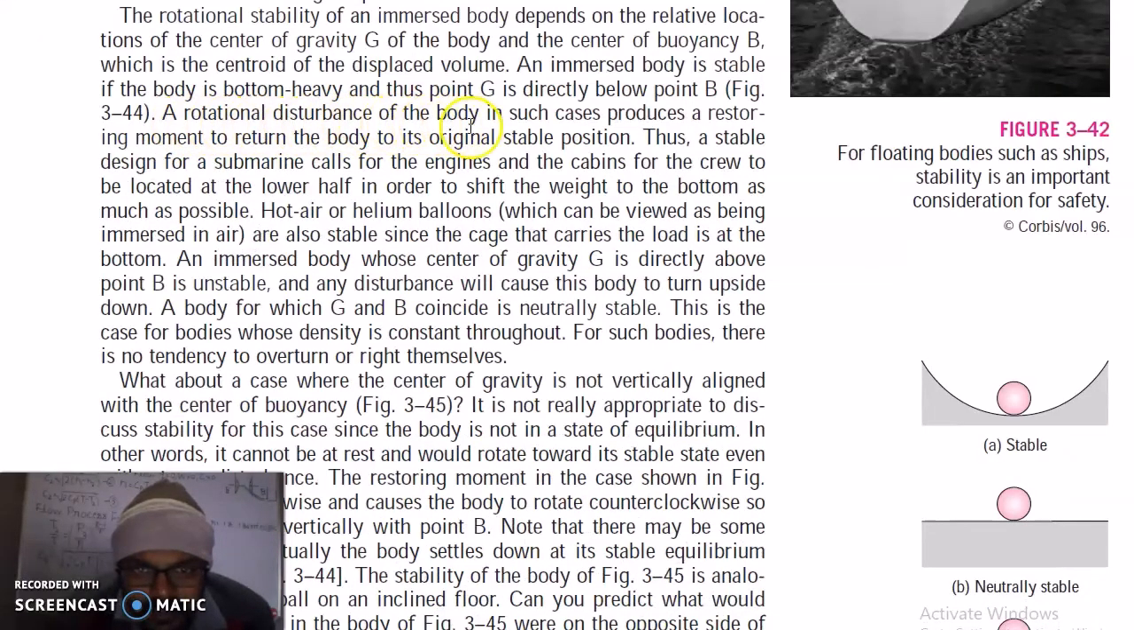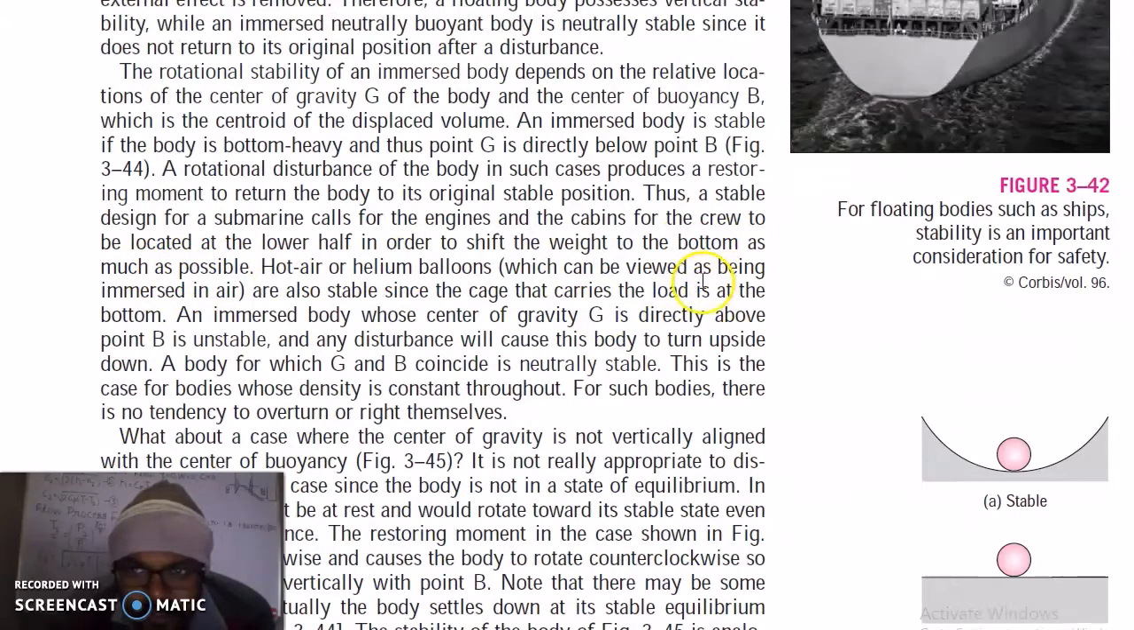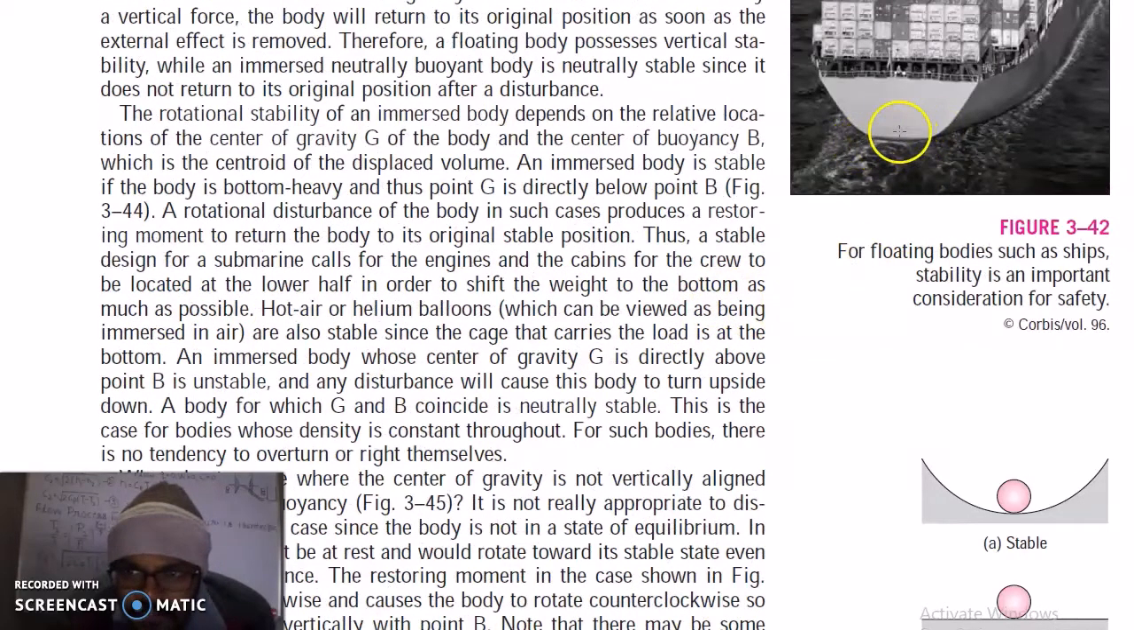A rotational disturbance of the body in such a case produces a restoring moment to return the body to its original stable position. It means if the center of gravity is below the center of buoyancy, the body will return to the original position. Thus a stable design for a submarine calls for engines and cabins for the crew to be located in the lower half, in order to shift the weight to the bottom as much as possible. In the case of ships, most of the weight of the ship is located at the lower side, while the upper part of the ship is made lighter and the lower part is made heavier.